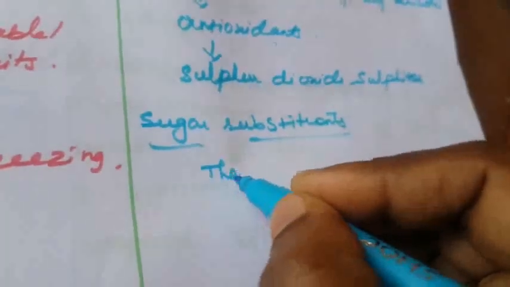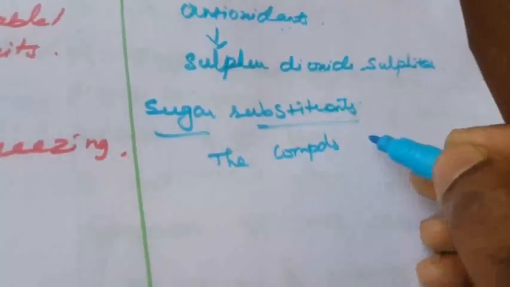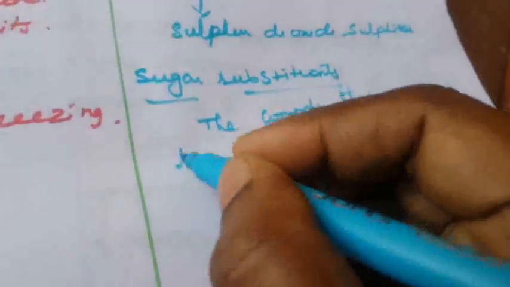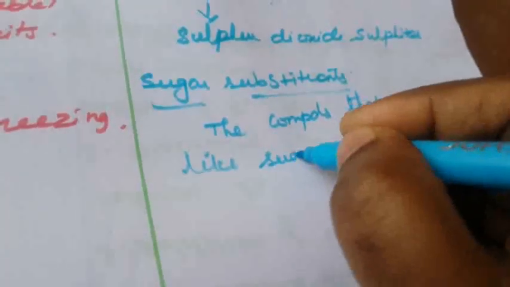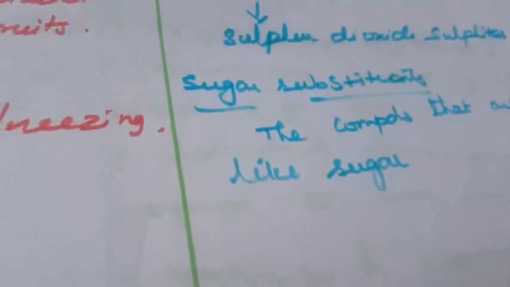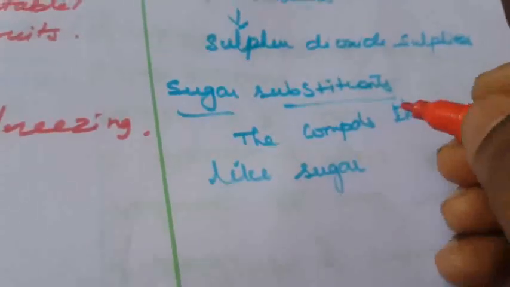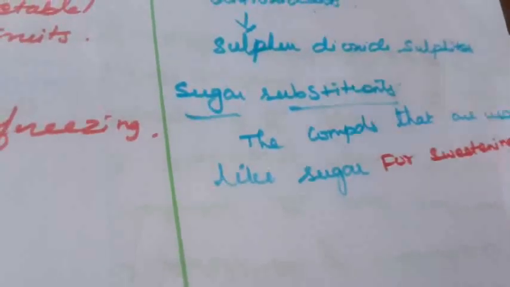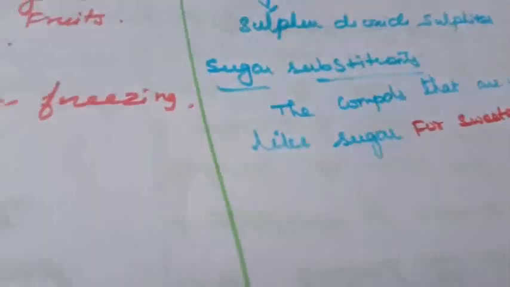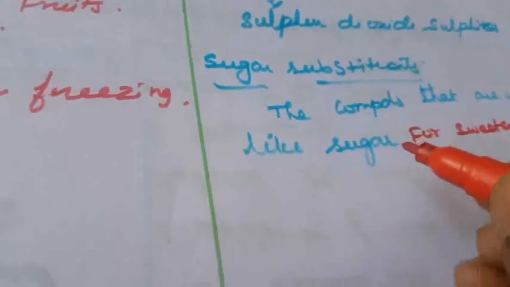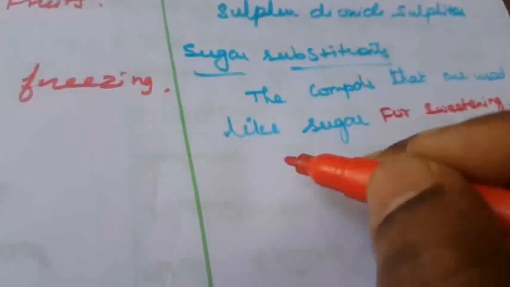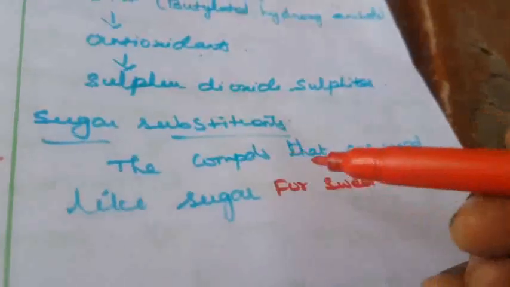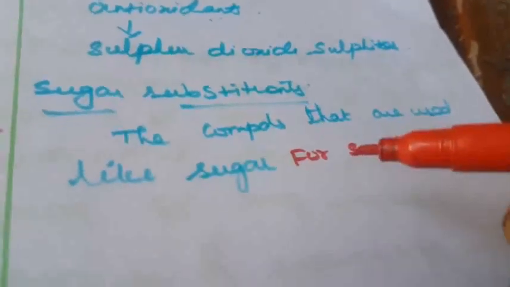The compounds that are used like sugar for sweetening instead of sugar, metabolized without the influence of insulin, are called sugar substituents. Insulin help illama instead of sugar க்கு பதிலா நம்ம ஆட் பண்றதுக்கு பேர் தான் sugar substituents.